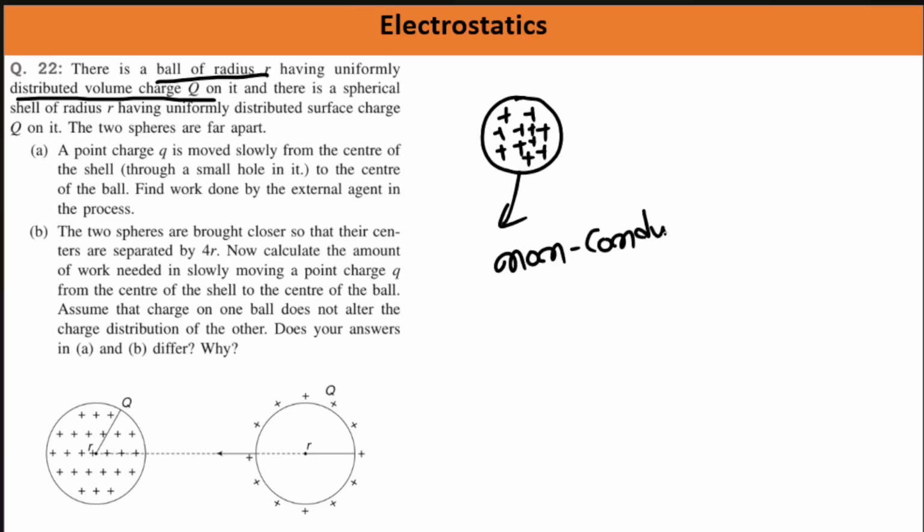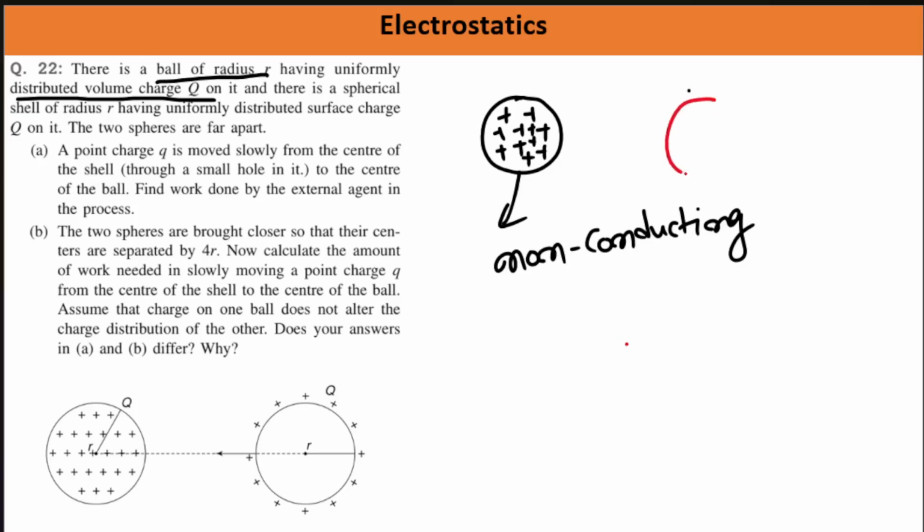Why are we calling it non-conducting? Because if this were conducting, then the charge won't stay in the volume. It will go onto the surface. Again, why? Because inside a conductor, electric field cannot be non-zero. Electric field will be zero. And to make sure that electric field is zero, you cannot retain any charge in the volume. That we can easily prove using Gauss law.